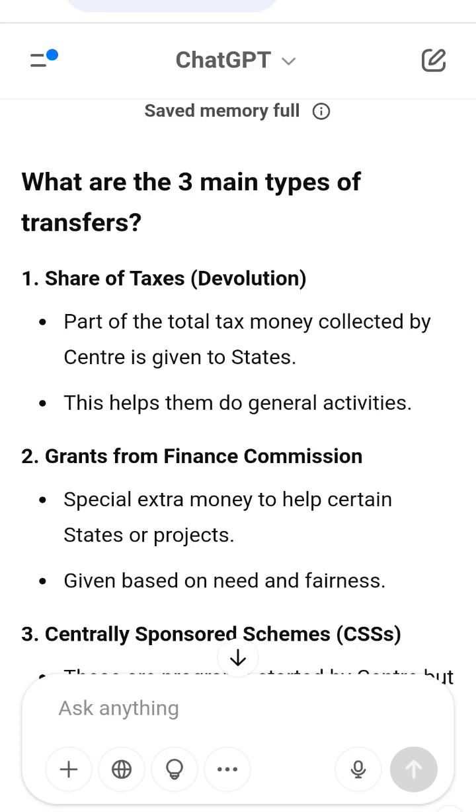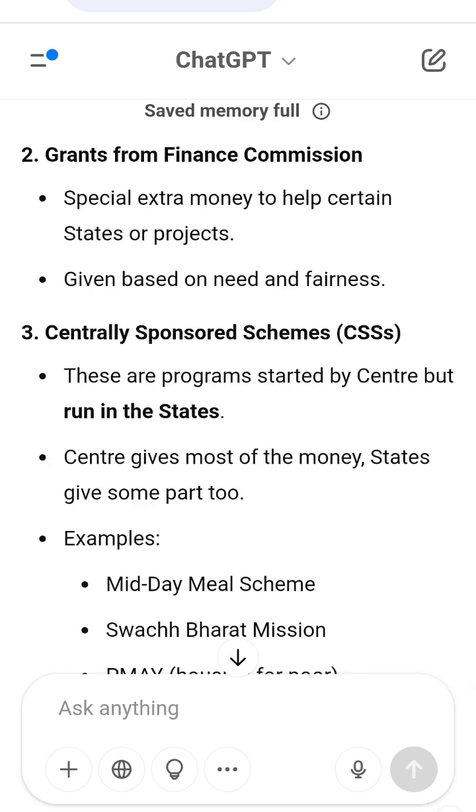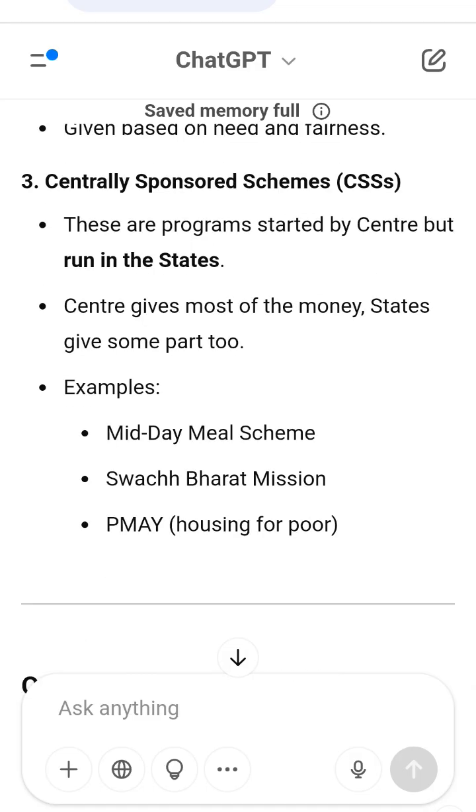Grants from Finance Commission. These are extra money given to states that are poor, have special needs like disasters or less development, need support for health, education, etc. These are not loans. States don't have to repay them.